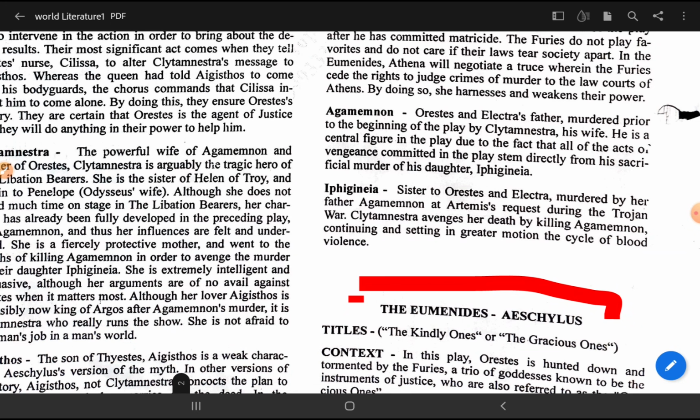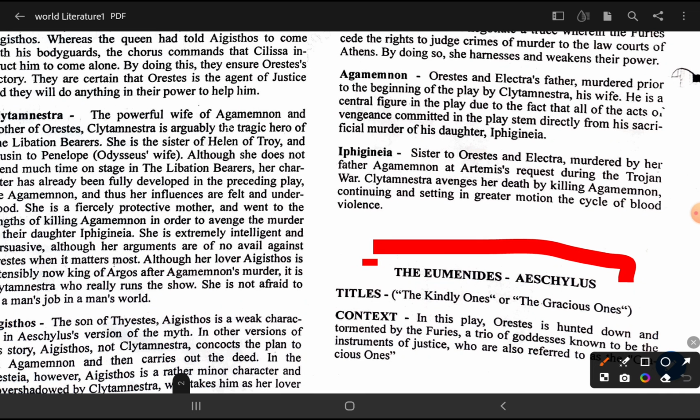Next is Agamemnon, Orestes and Electra's father. Already studied, his murder prior in the beginning of the play. हम पहले इसको पढ़ चुके हैं. कौन है ये हमारे? He is the father और पहले पिछले प्ले में ये मर चुके थे. क्लाइटमनेस्ट्रा ने इनको मारा था. क्लाइटमनेस्ट्रा इज़ हिज वाइफ एंड सेंट्रल फिगर है हमारे प्ले के, due to the fact this act committed in the play directly sacrificed the daughter Iphigenia.